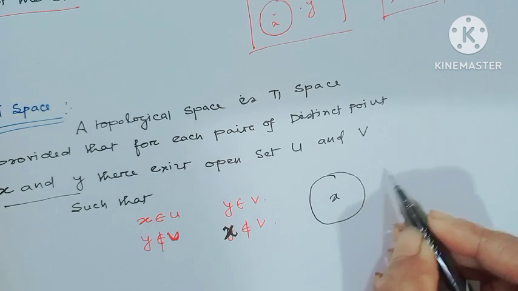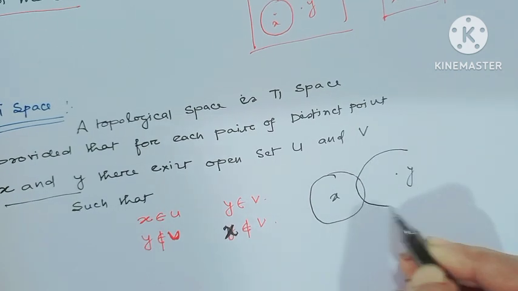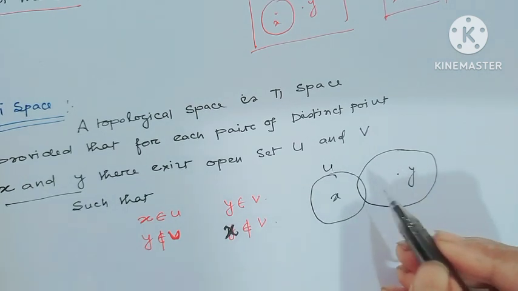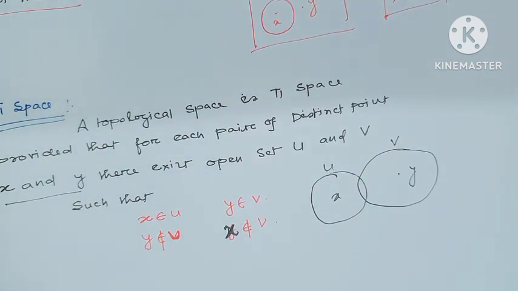This is the point x and this is the point y. Then x is in the open set U and y is in the open set V.